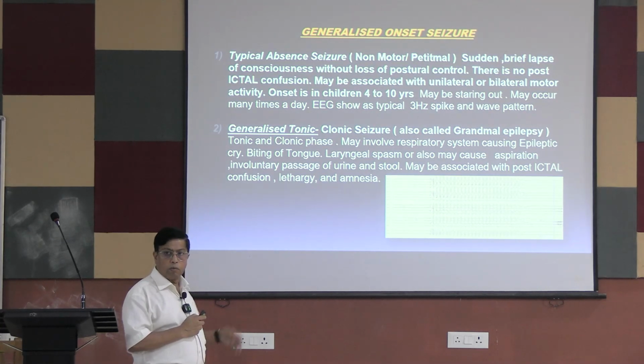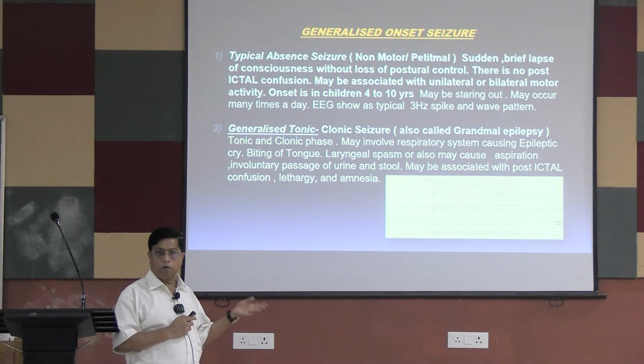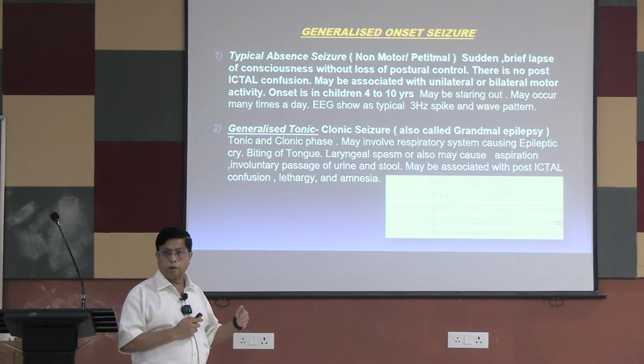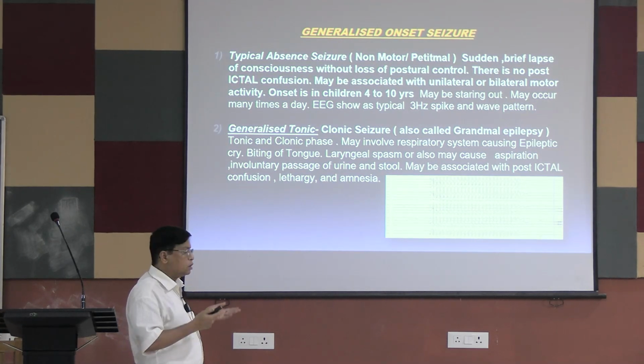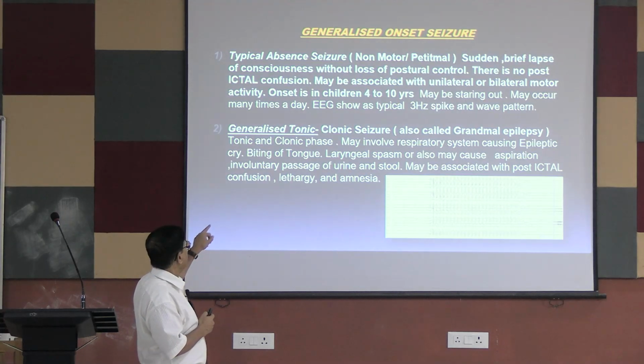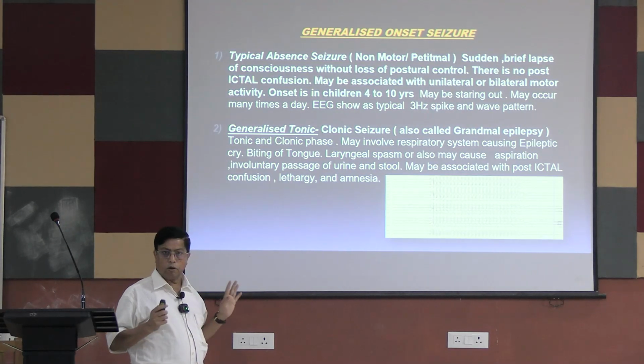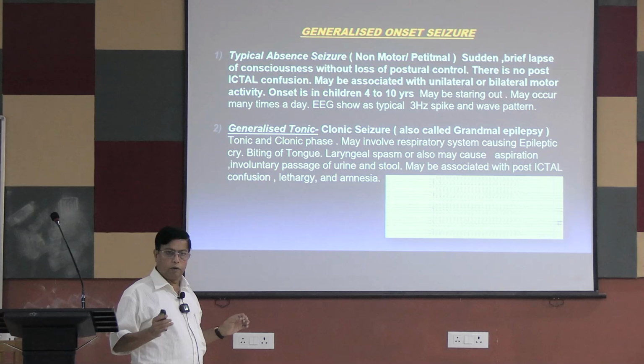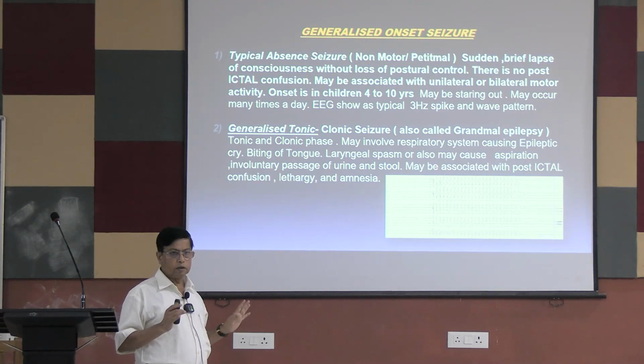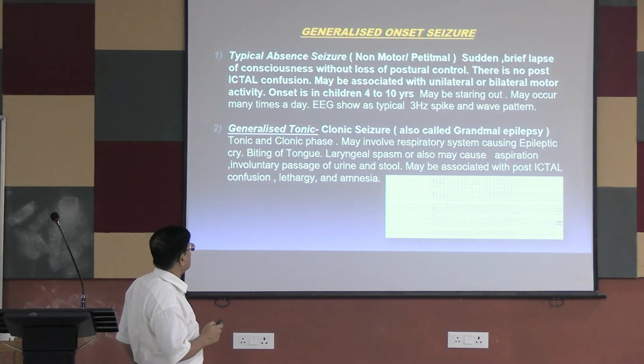So I have told you it is a loss of consciousness. Even the child is not aware of that. What has happened? Why is his mother beating him? She has no idea about that. But the postural control is there. The child was sitting in a chair, and he is still sitting in a chair. So there is no loss of postural control.